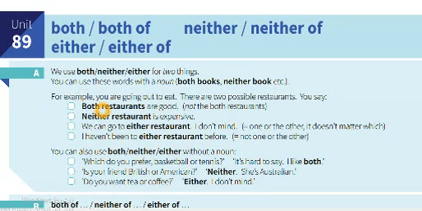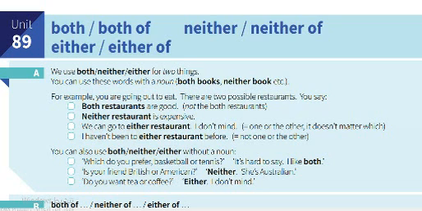Let's look at an example. Both restaurants are good, neither restaurant is expensive. Why do we put "are" here and "is" there? Because you can see the plural in "restaurants", and "neither restaurant", meaning either one of them, is expensive. We can go to either restaurant, we can go to any one, I don't mind.